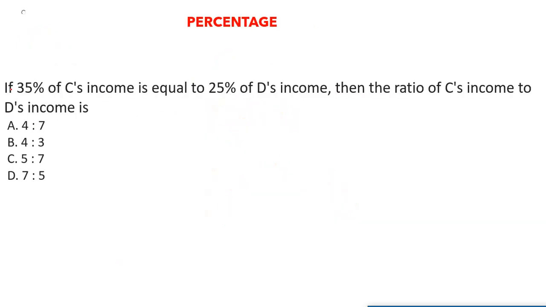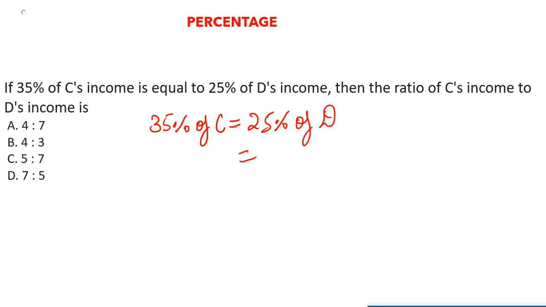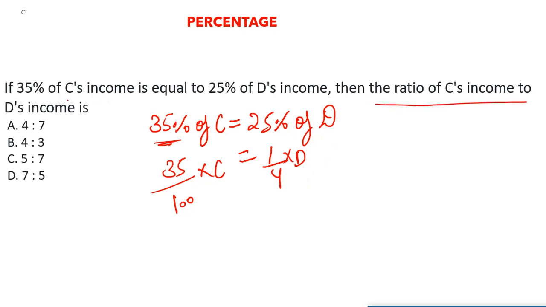Here's the first question: if 35% of C's income is equal to 25% of D's income. Without thinking anything, just note down whatever is given in the question. That is 35% of C is equal to 25% of D. I already told you that 25% is 1 by 4, since 25 by 100 means 1 by 4. So 1 by 4 of D is equal to 35 by 100 into C. That is what is given to us. Now they are asking the ratio of C's income to D's income, so basically you have to tell C ratio D.